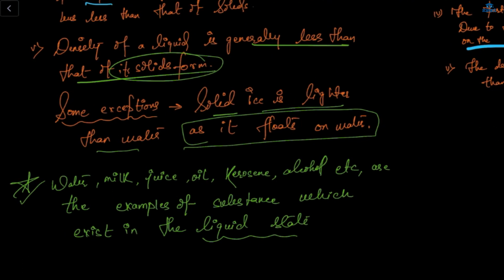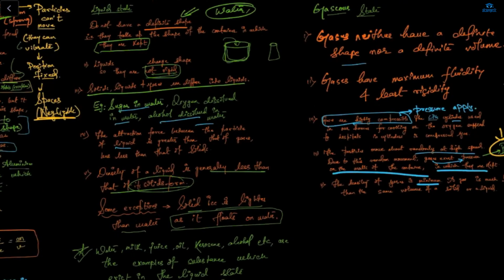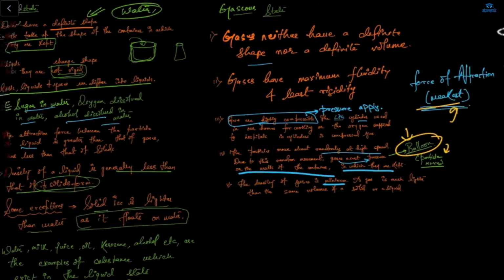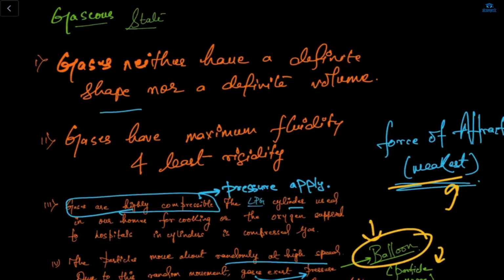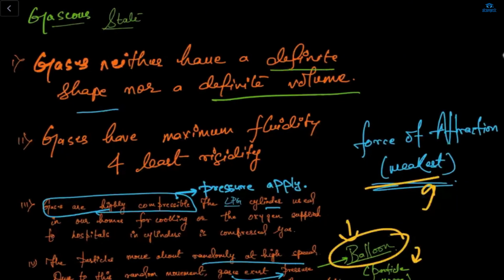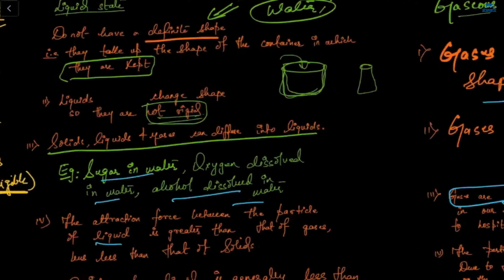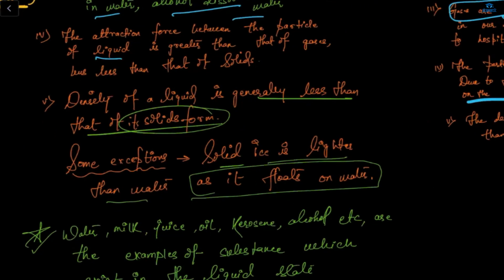Now, what is an example of the gaseous state? It can be oxygen, nitrogen. Yes. So gas has neither a definite shape nor a definite volume. Solids have a definite shape, but gas doesn't have a shape, nor a definite volume. Yes, ma'am. And why does solid ice float on water? Why does ice float on water?